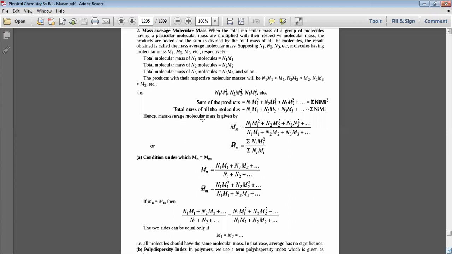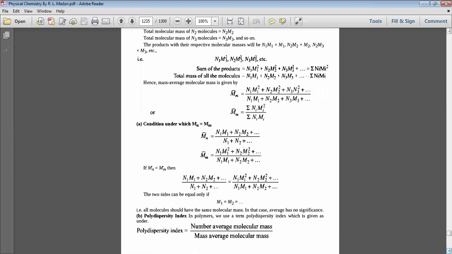Hence, the mass average molecular mass is given by M subscript w bar, capital M with a small subscript and a bar, equal to N1M1 square plus N2M2 square plus N3M3 square plus dot dot dot, divided by N1M1 plus N2M2 plus N3M3 plus dot dot dot. That is, capital M with subscript bar equal to summation of NiMi square divided by summation of NiMi.